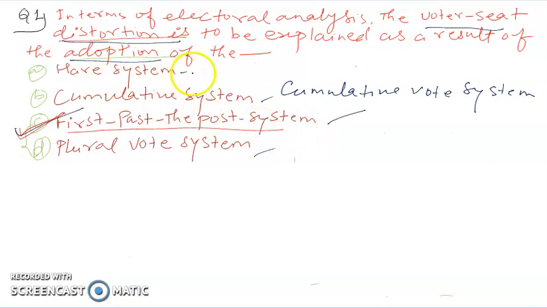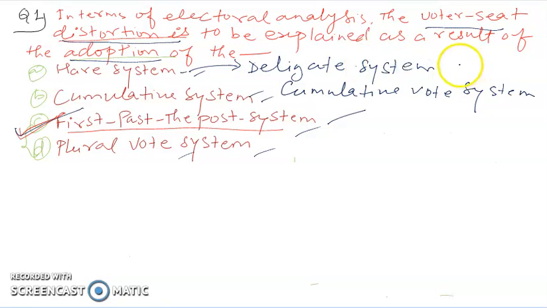Now we have to understand each of these terms. What is a hair system, what is cumulative vote system, what is first past the post system, and what is plural vote system. So let's first understand what is hair system. Hair system is also called delegate system, or delegate voting system.